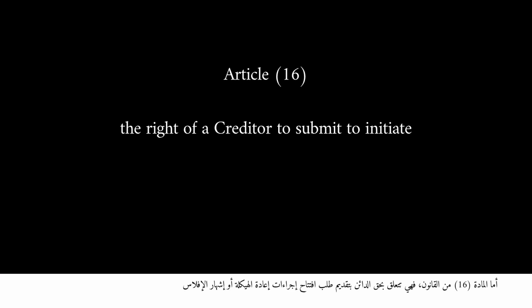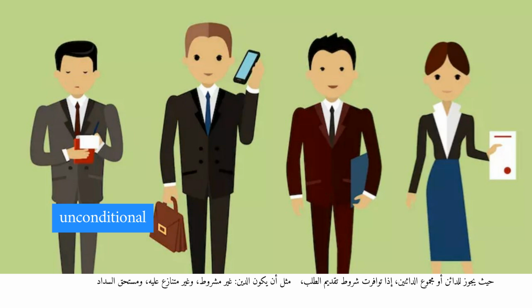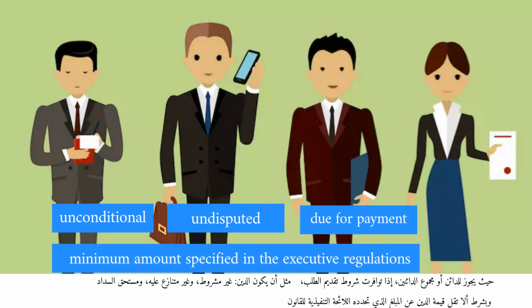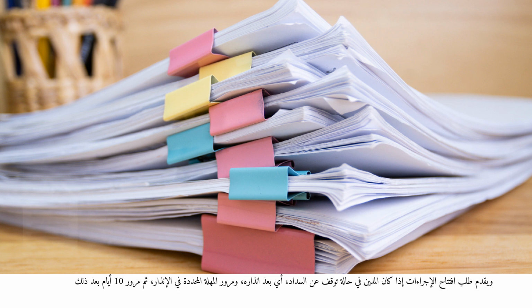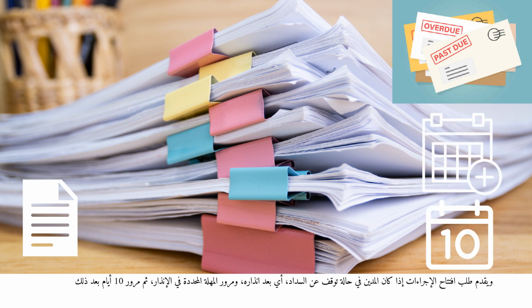Article 16 of the law addresses the right of a creditor or group of creditors to submit a request to initiate restructuring or bankruptcy procedures. A creditor or group of creditors may submit such a request if certain conditions are met, such as the debt being unconditional, undisputed, due for payment, and meeting the minimum amount specified in the executive regulations of the law. The request may be filed if the debtor has ceased making payments, that is, after the issuance of a notice, the expiration of the specified period therein, and an additional 10 days have elapsed.